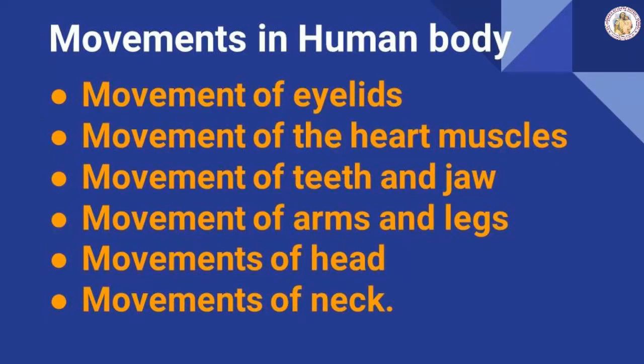We already discussed the movement in animals. Now we are going to discuss the movements in the human body. Humans can move some parts of their body in different directions. Yes, we can turn our neck. We can't turn our neck fully to the back side, isn't it? So some parts we can rotate or turn. However, some parts can move in one direction and some parts can move in both directions.